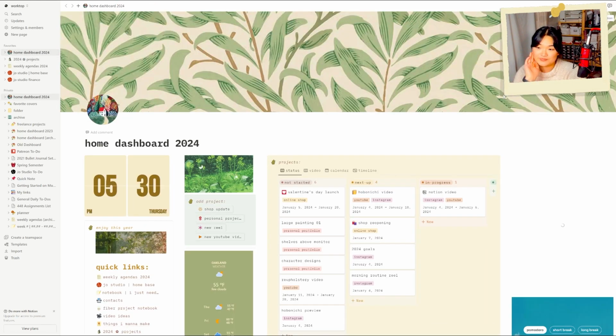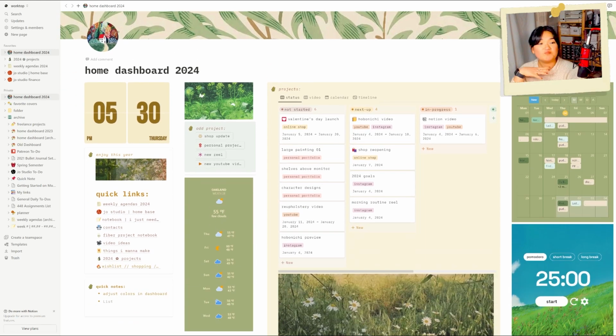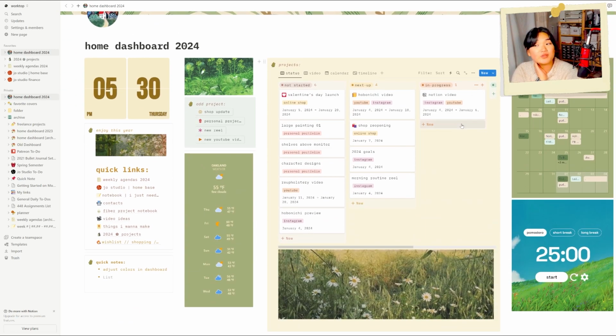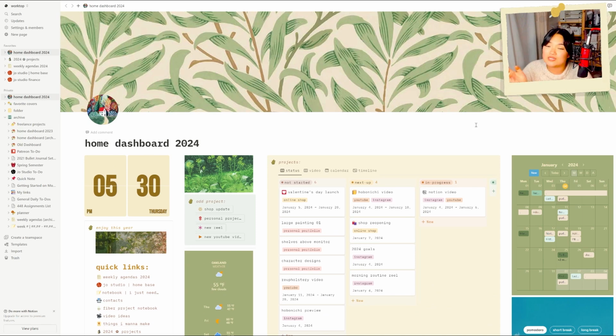which is what we started out on. This is my dashboard for this year. Changed up the color palette a little bit, changed up the layout a little bit, as well as added some additional functionality that I'm hoping will help me with a little bit more project management stuff this year.